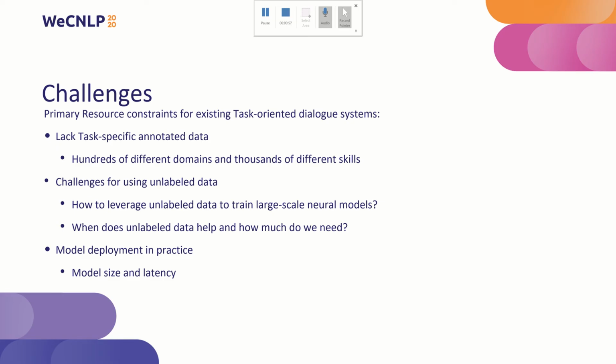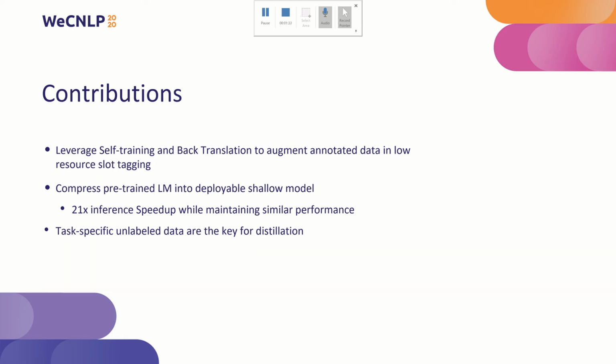In contrast to manually annotated data, it is possible to use large amounts of unlabeled data. However, it remains a challenging problem to use this unlabeled data in large-scale neural models. When does unlabeled data help, and how much do we need, still requires further investigation. Finally, the usage of deep neural models also increases the memory and the latency in runtime, posing some challenges to deploy these complex neural models in practical applications.